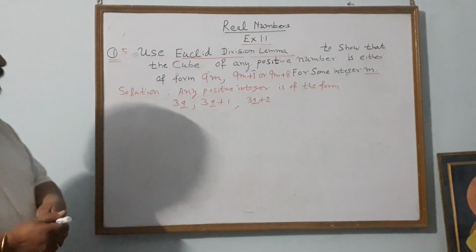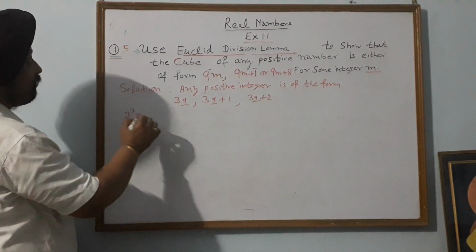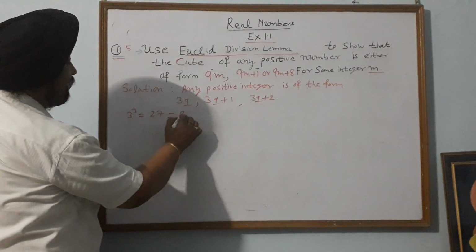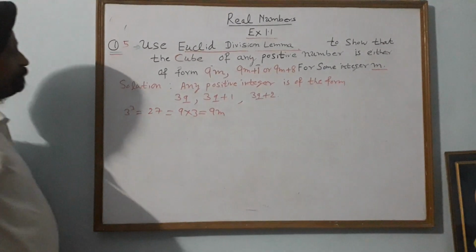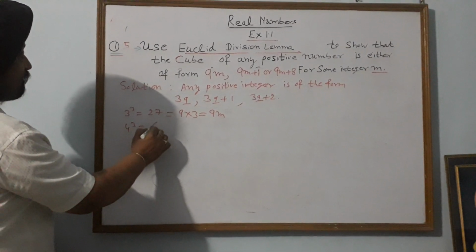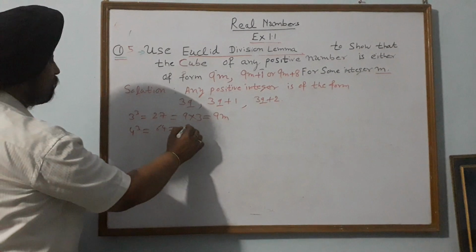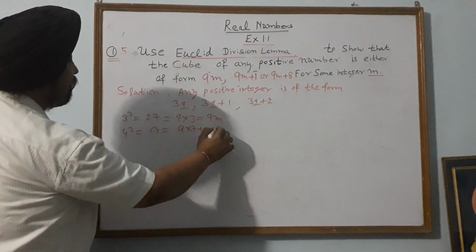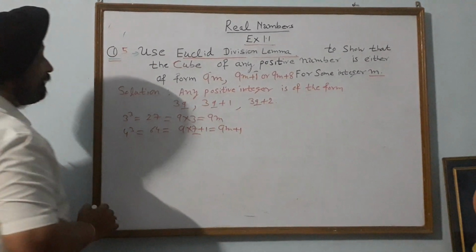Like, what is the value of 3 cube? 3 cube is equal to 3 × 9 = 27. So what is its form? 9 into 3. That is, it is of the form 9m. Similarly, 4 cube is 64. Now what is its form? 9 into 7 + 1. That is, it is of the form 9m + 1. What is m here? 7.